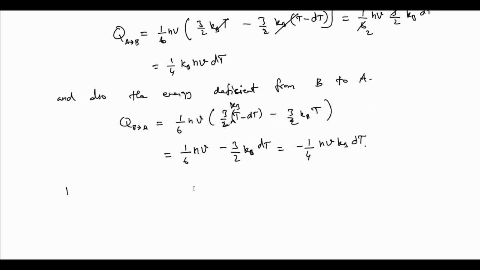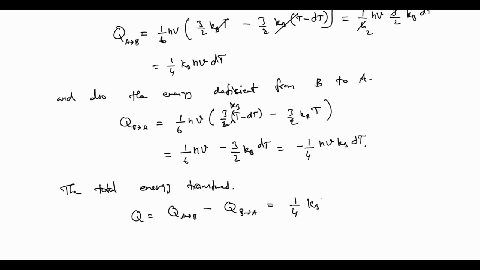So the total energy transferred, the heat conduction that happened, will be written as the addition of this; we have to take Q_AB minus Q_BA. So see, this is the simple way.